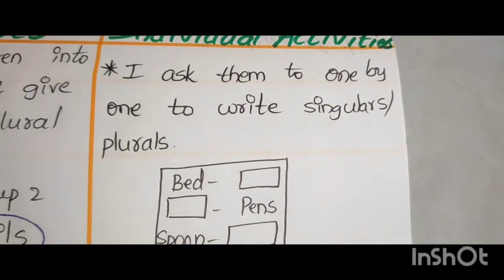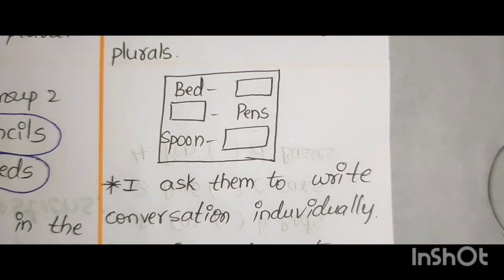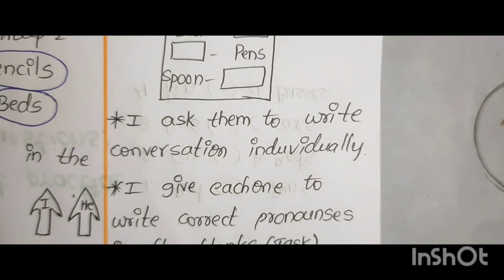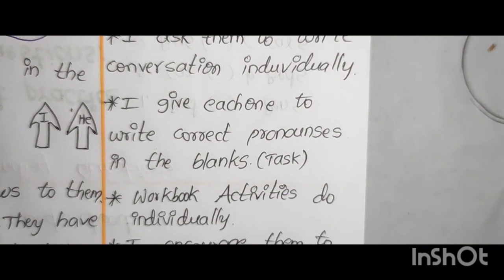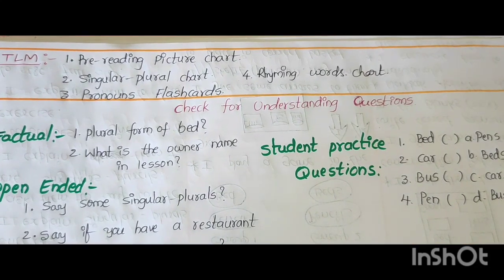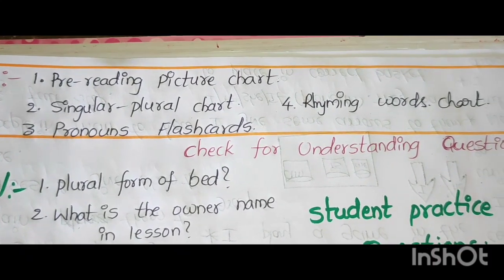Individual activities. I ask them one by one to write singular plurals: bed, beds, pens, pen, spoon, spoons. I ask them to write conversation individually. I give each one the task to write correct pronouns in the blanks. Workbook activities are done individually. I encourage them to draw fruit or vegetable. TLM: pre-reading picture chart, singular plural chart, pronouns flashcards, rhyming words chart.